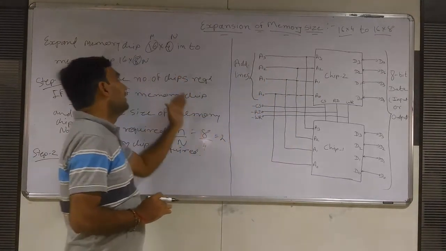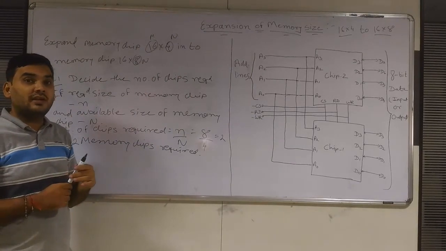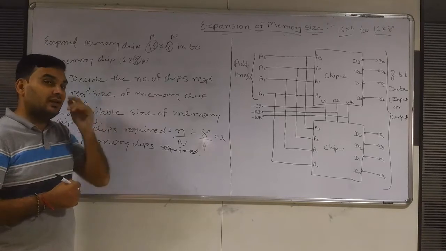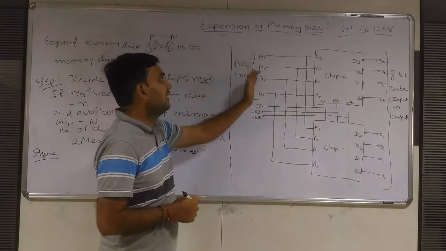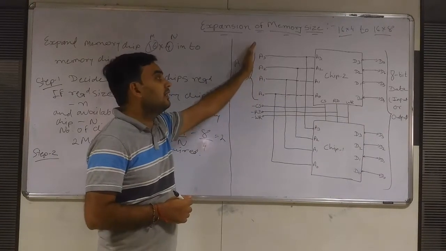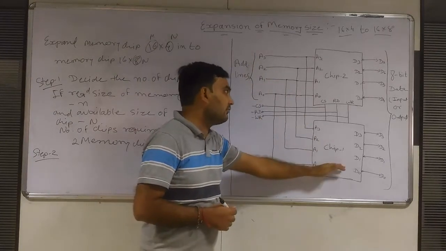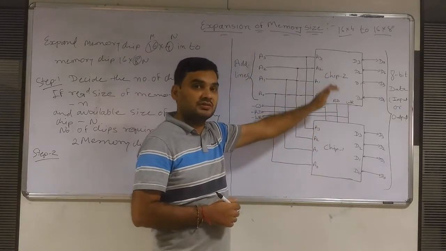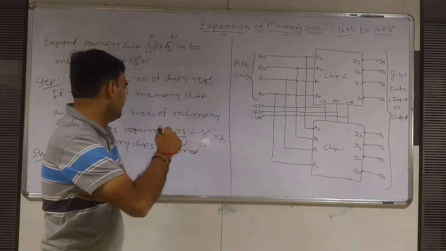So here 16 locations हैं, तो हमें कितनी address line की जरूरत होगी? We will require 4 address lines. So I have drawn here A0 to A3, 4 address lines for both, and the same address lines are going to chip 1 and chip 2.